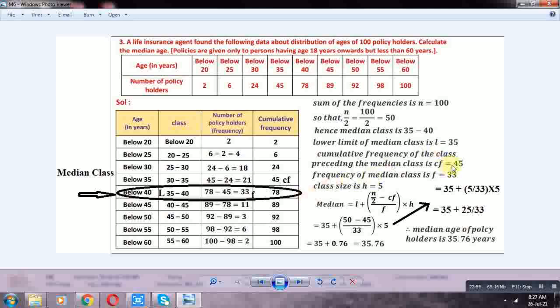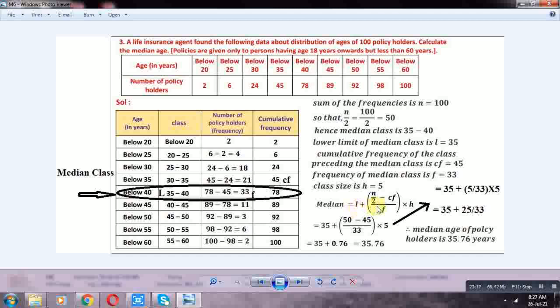Okay, median is equal to how much? Median is equal to L plus n by 2 minus CF by F into H. The value of L is 35 plus n by 2, 50, minus CF 45, by F 33, into H 5.